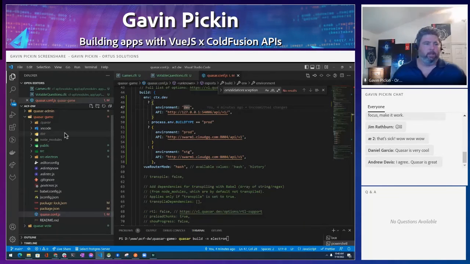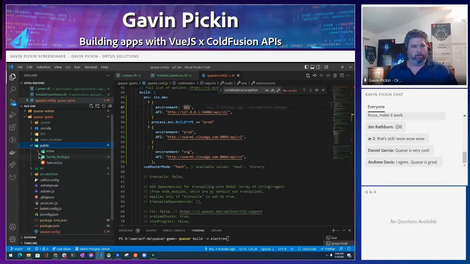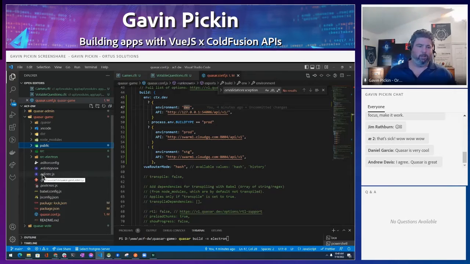I love it. And so then you've got some folders. You've got a public folder in here, so you can do some public assets or whatnot. And so that is used by your source folder. Now these are a lot of build and configuration things. So if you want to change your linting setup, you can do that. And by default, when you start it up, it asks you what type of linting you like.